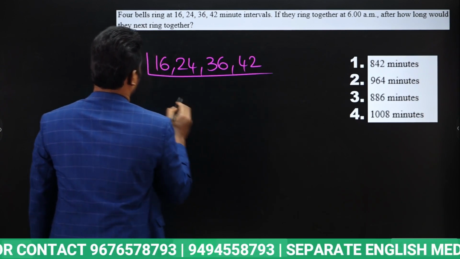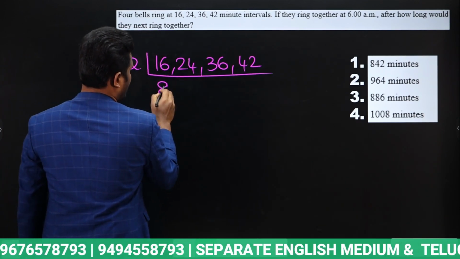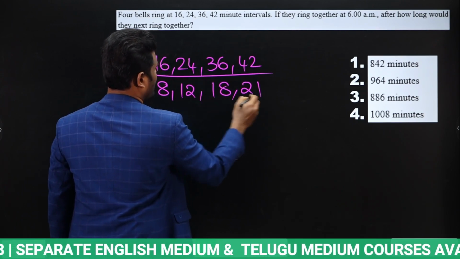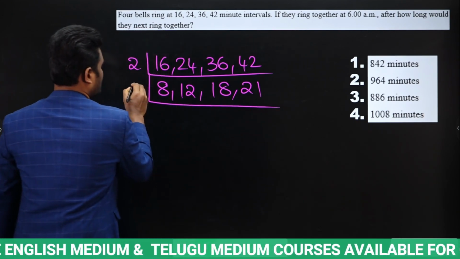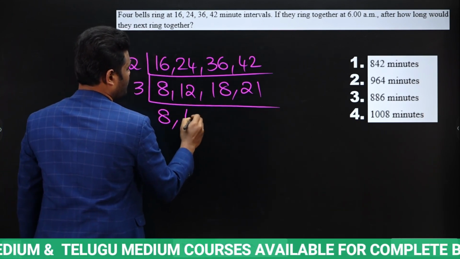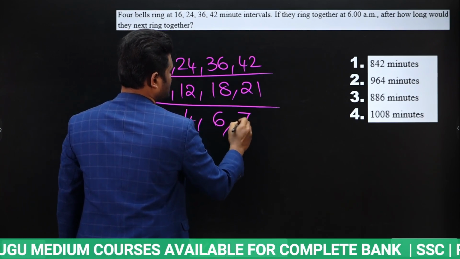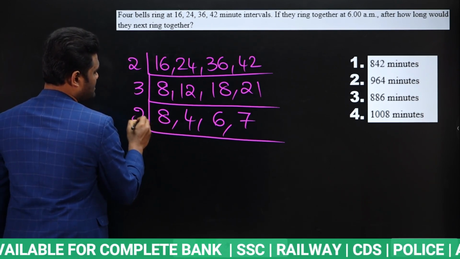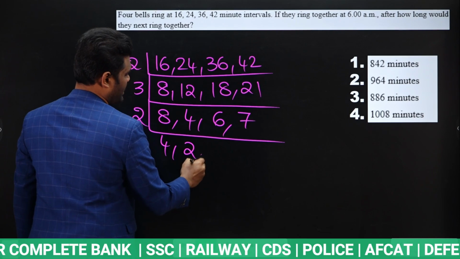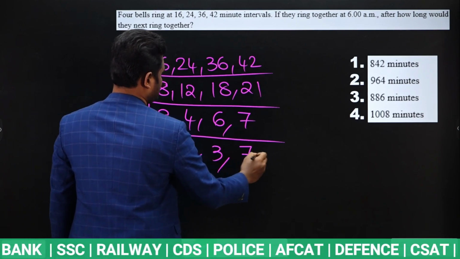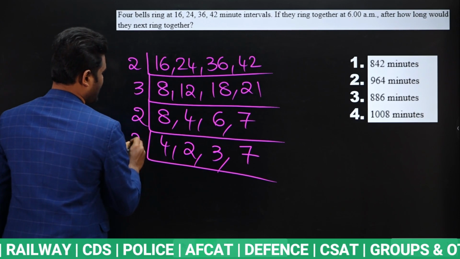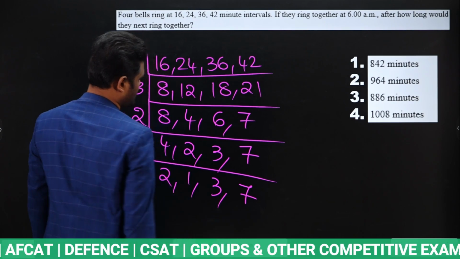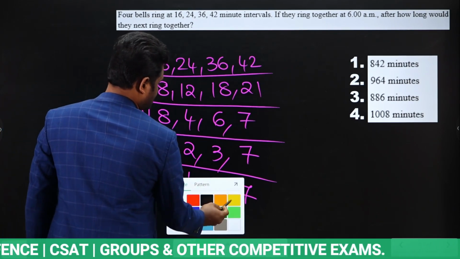So take LCM. 2 cancels here 8 times, here 12 times, here 18 times, here 21 times. Next, 3 cancels here 8 times, here 4 times, here 6 times, here 7 times. Again, 2 cancels here 4 times, here 2 times, here 3 times, and 7 times. Again, 2 cancels 2 times, 1 time, 3 times, 7 times. Yes or no? Now just multiply this.